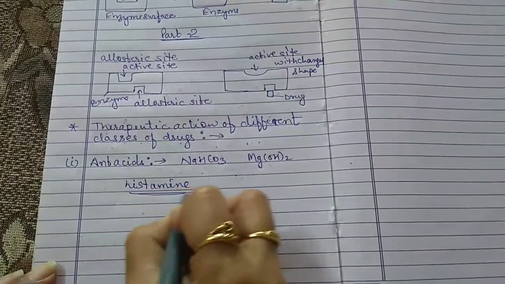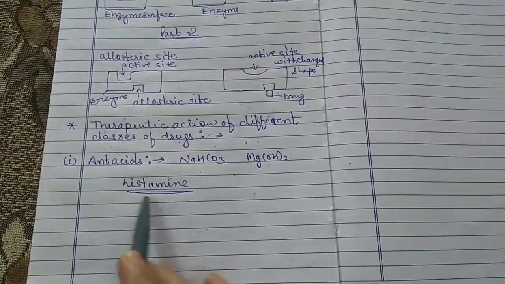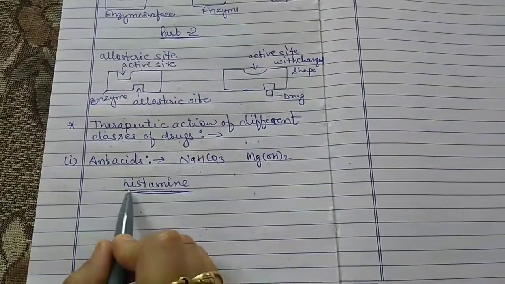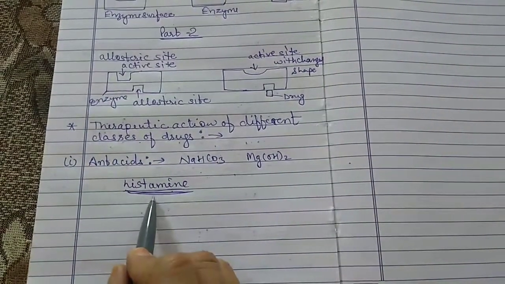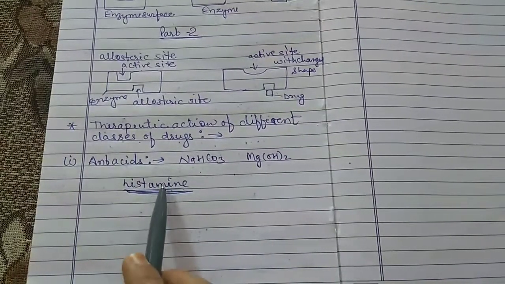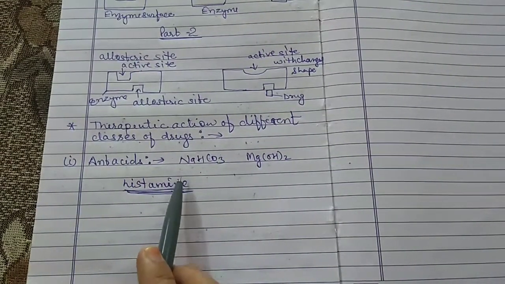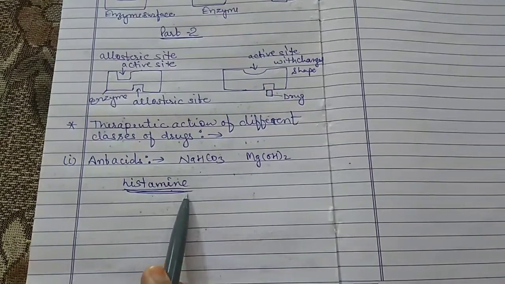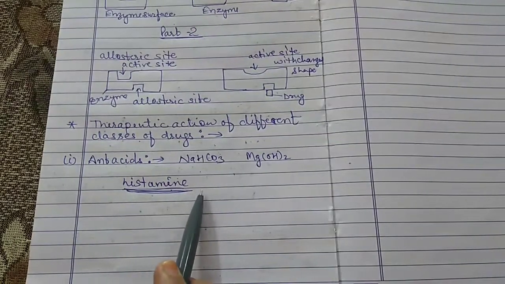When scientists ran tests with histamine, they proved that histamine stimulates the secretion of pepsin and hydrochloric acid in our stomach.